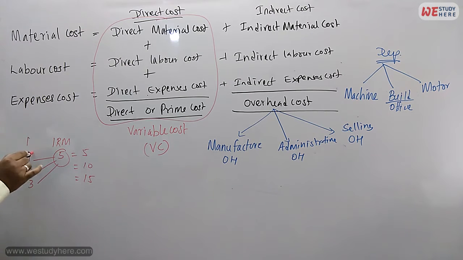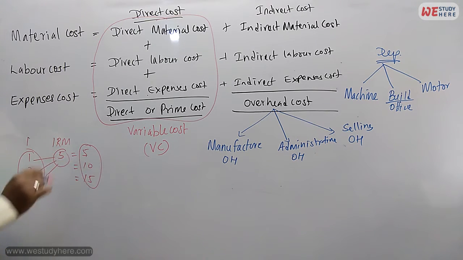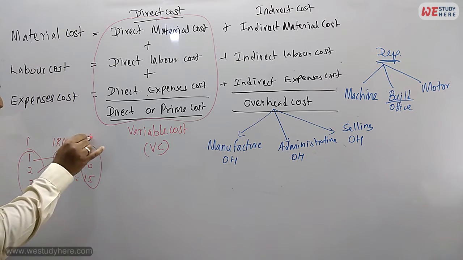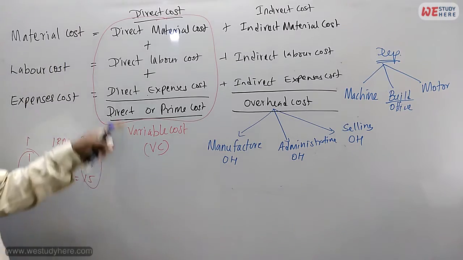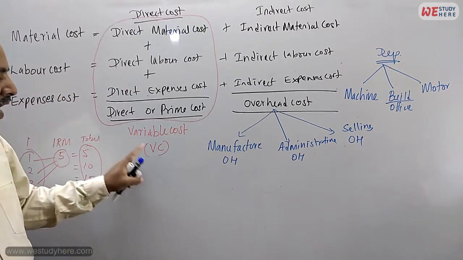Right? When you change the number of units, what happened now? The variable cost is changing. That means the total variable cost is changing. Like that, direct material, direct labor, direct expense, we call variable cost.